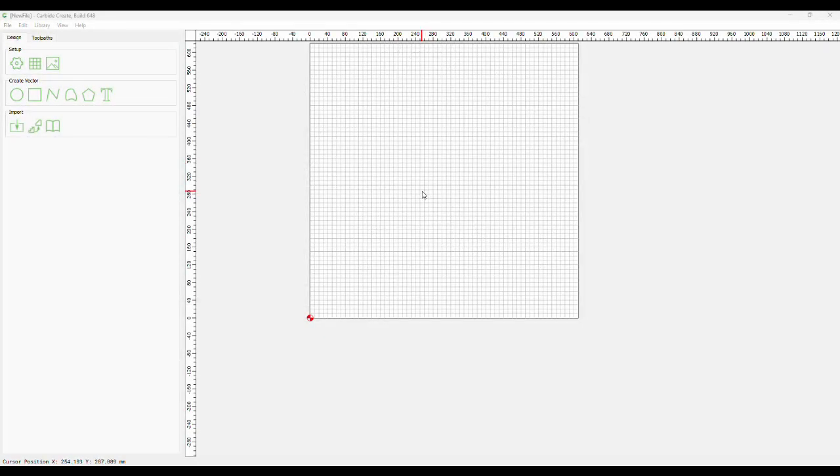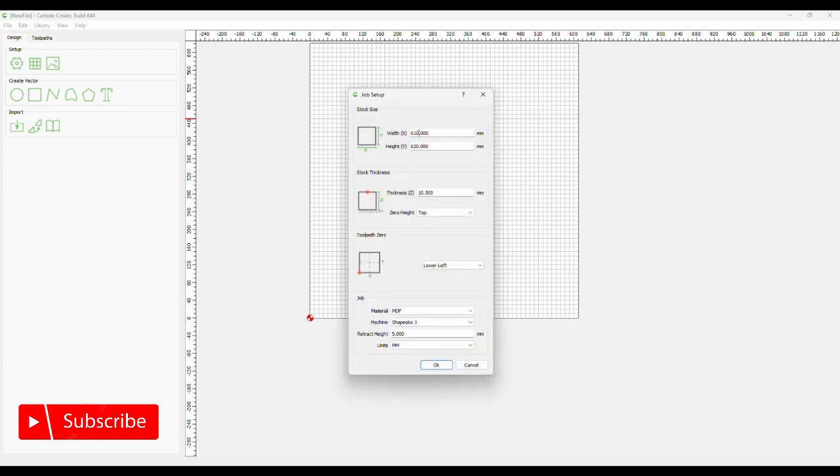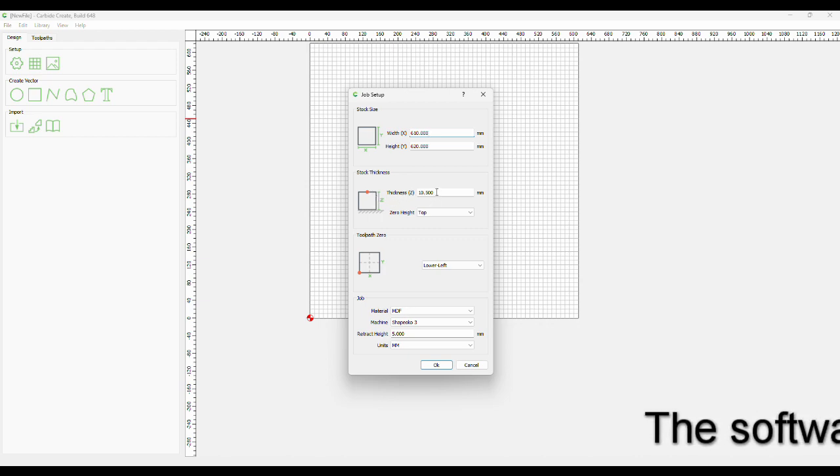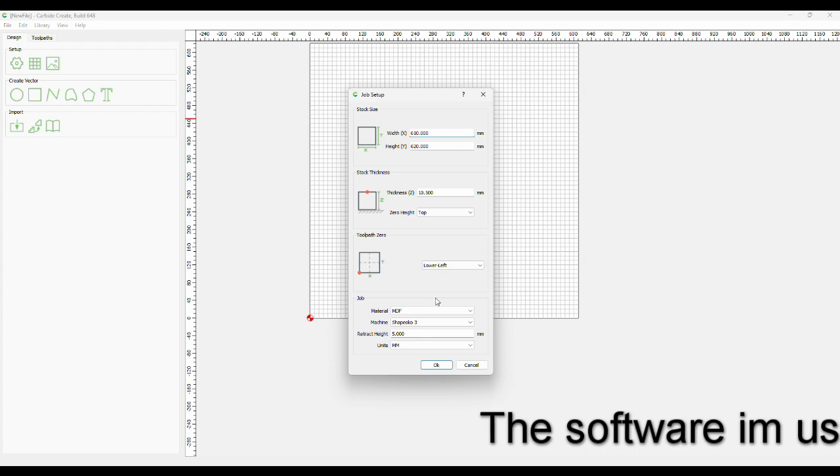Right, what I want to do is surface my spoil board on my CNC. The size of my spoil board is 610 by 620, so that's the job size I'm going with. My zero toolpath is the bottom left hand corner, and then I shall be going from the height from the Z from it with my Z probe.